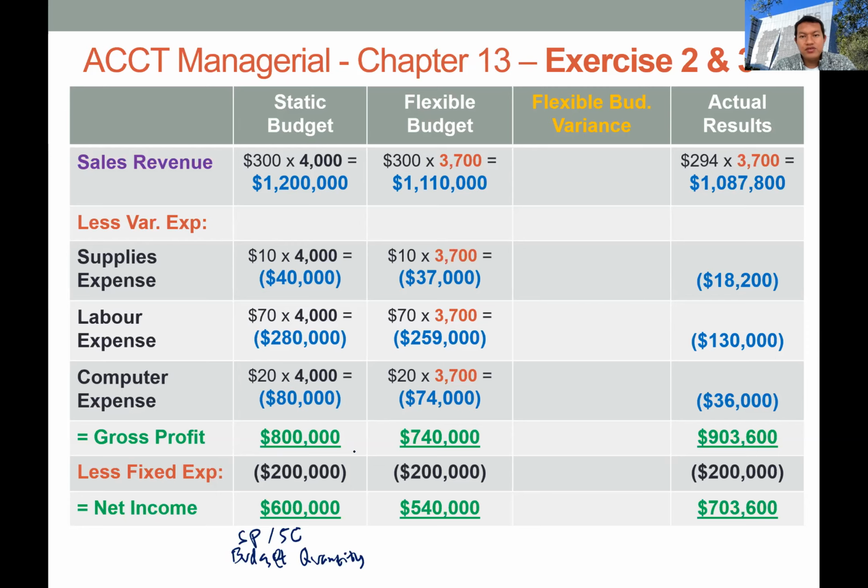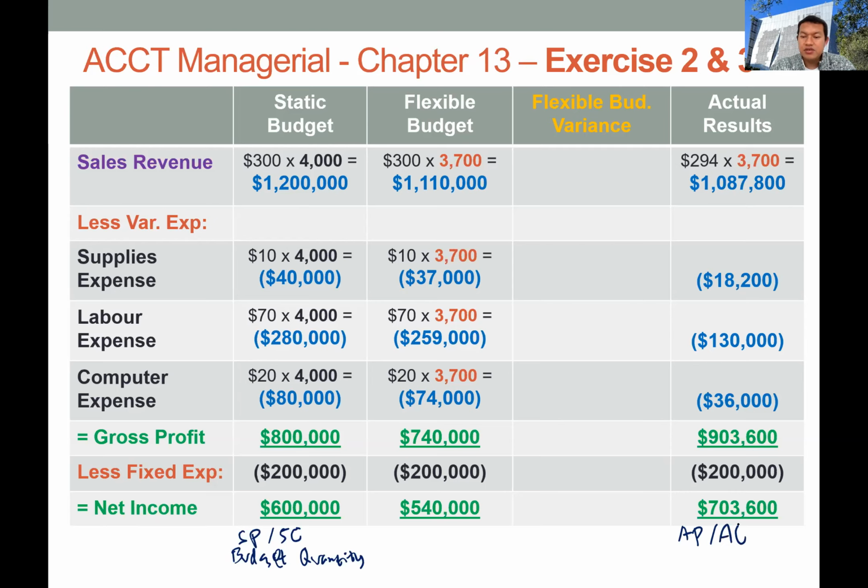Now we can move to the actual performance or actual result. In the actual result, we use the actual price and actual cost, and also the actual quantity.